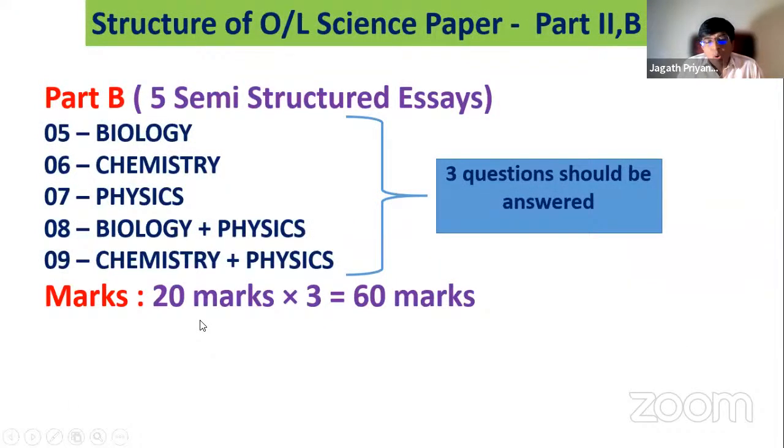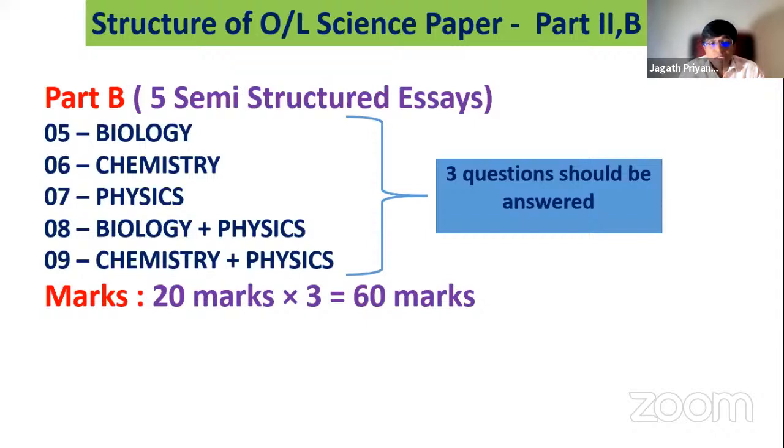Out of 5 essays, you have to answer any 3. You can see the screen. Question number 5 is from biology, question number 6 from chemistry, question number 7 from physics, question number 8 from biology and physics, and question number 9 from chemistry and physics. So out of 5 essays, you have to answer any 3. The total time for paper 2 is 3 hours and 10 minutes. That means out of 9 questions, the first 4 are compulsory, and of the last 5 you have to answer any 3. So total marks 120.